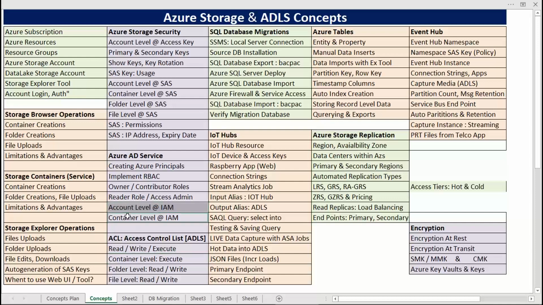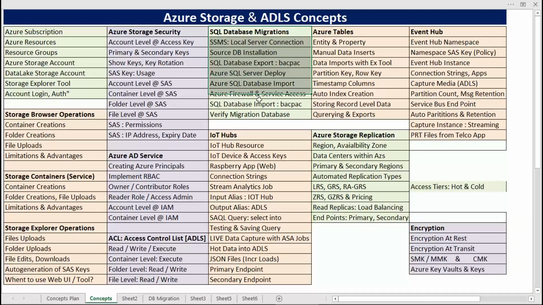The reason: IAM has account level and container level, but for ACL there is no account level, right? So there should be a streamlined continuity in the security hierarchy. IAM: account and container level. ACL: container level and file or folder level. Are we getting it, please, everyone? The order. Please respond.